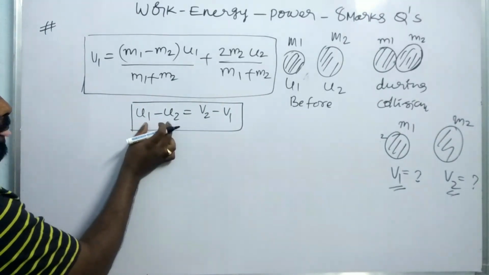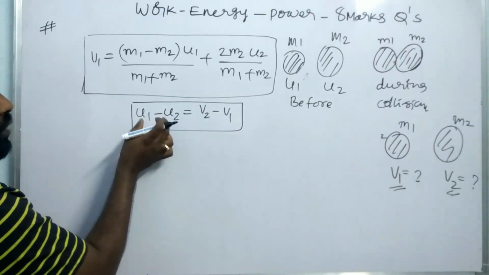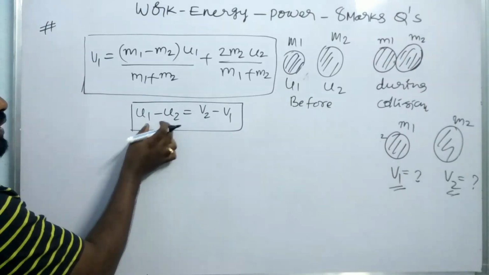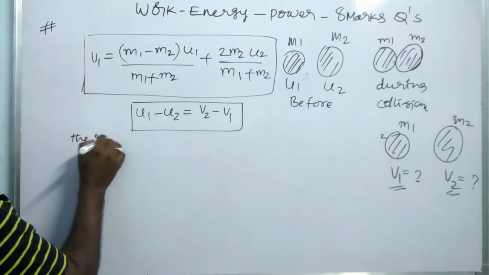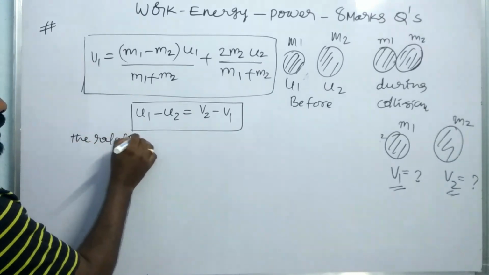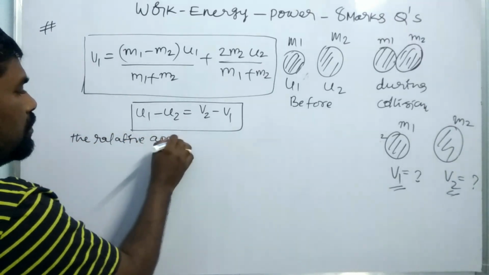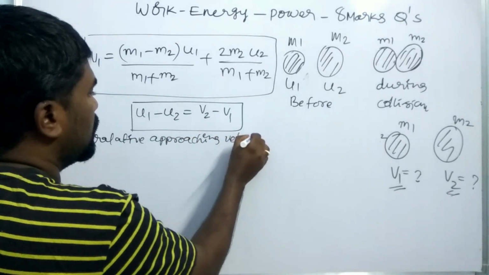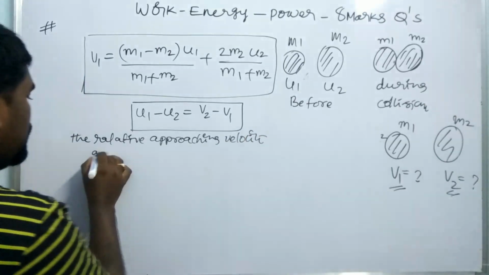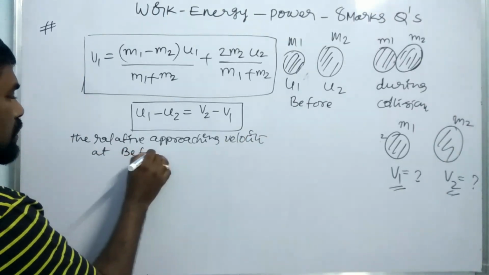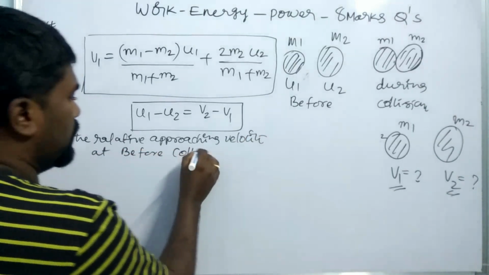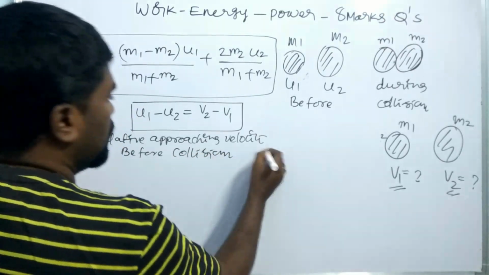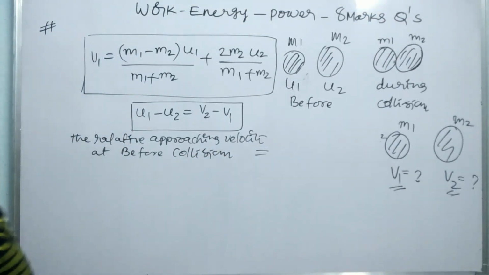This is the relative approaching velocity before collision, which is equal to the relative separation velocity after collision.